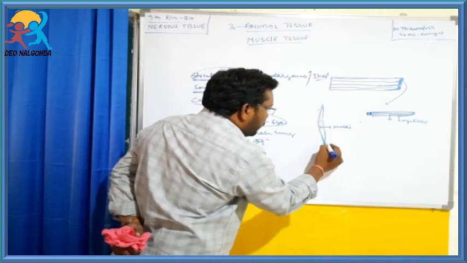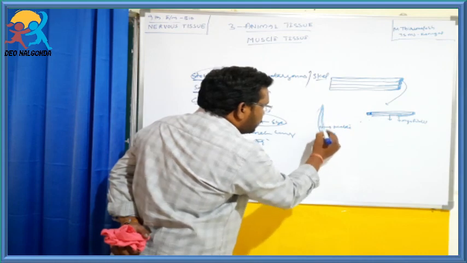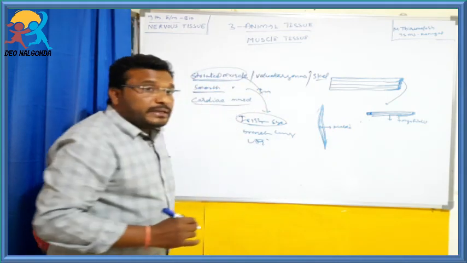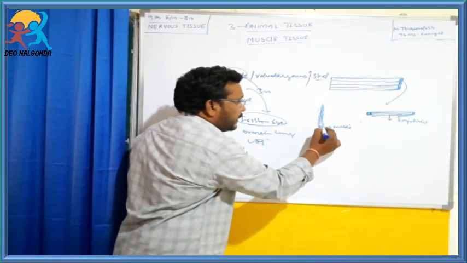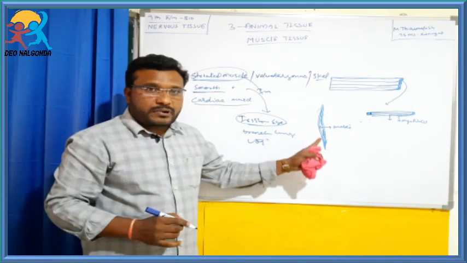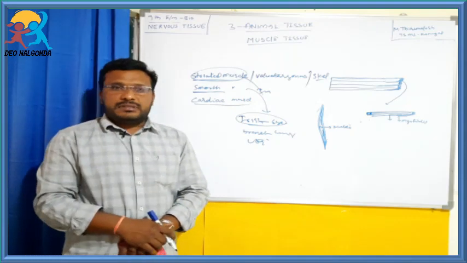Both ends are pointed. They have myofibrils, but they cannot show the dark and light bands because the myofibrils are arranged irregularly. So these are called unstriated muscles.